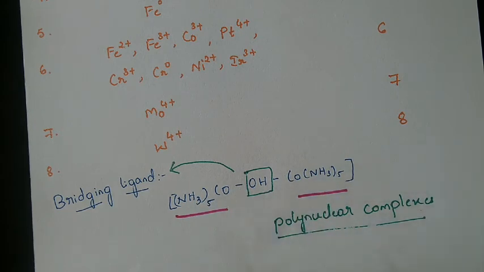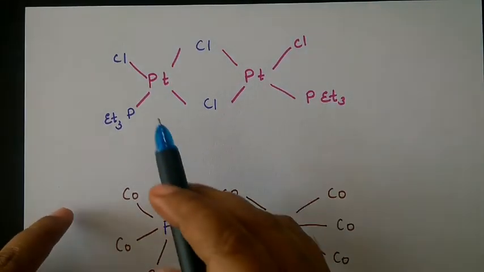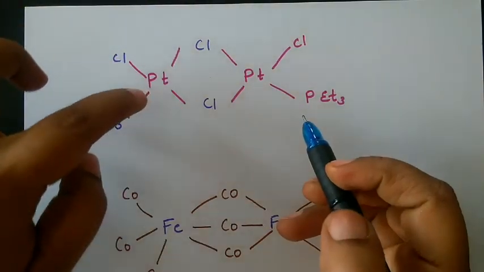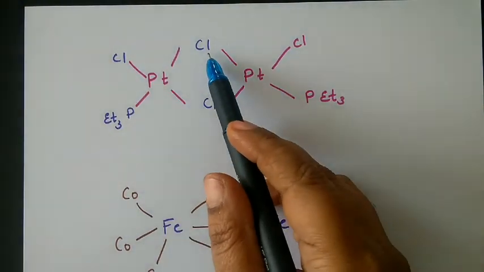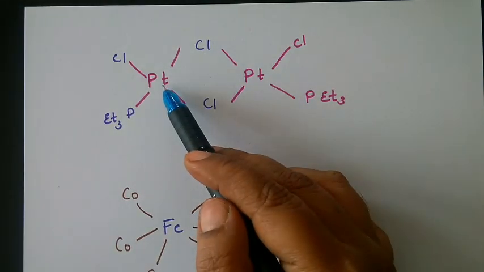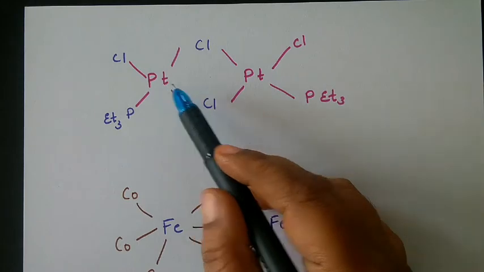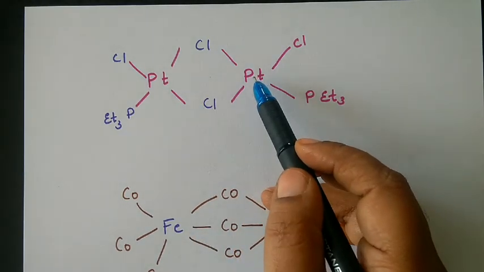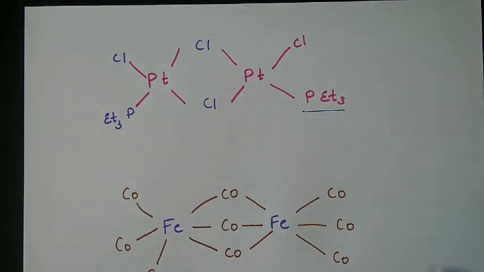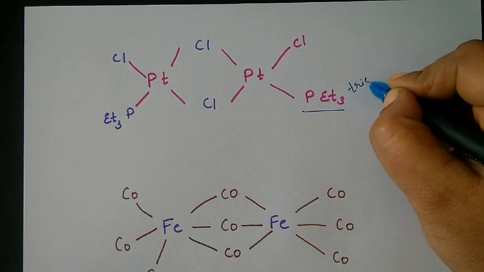We'll write those also. A few other examples you can observe here. It is platinum, Cl is acting as a bridge. This Cl is bonded to this platinum and also to this platinum. Likewise, this Cl is bonded to this platinum as well as this platinum. And this is PEt3, that is triethyl phosphine.